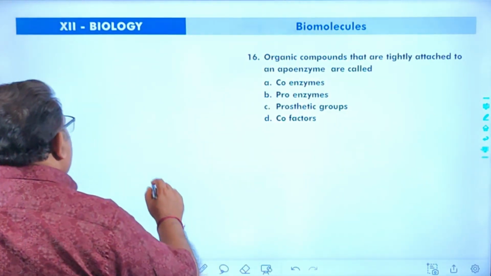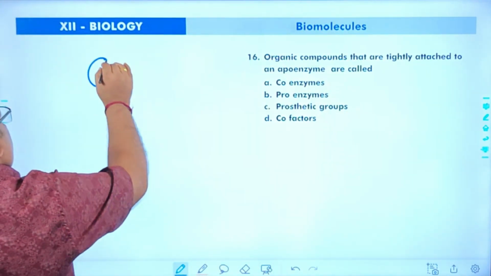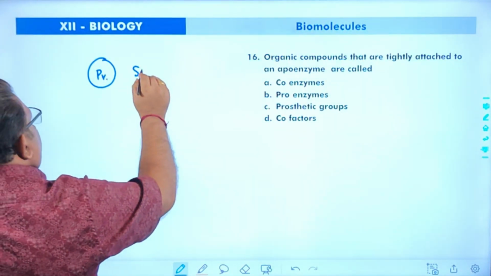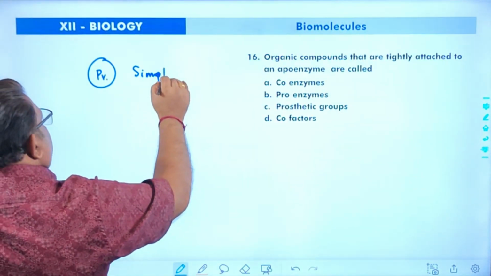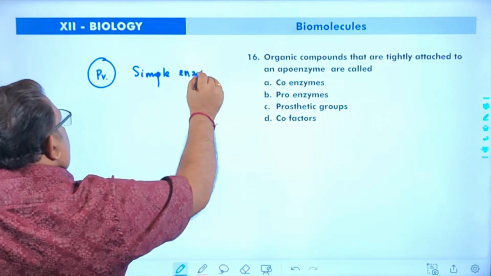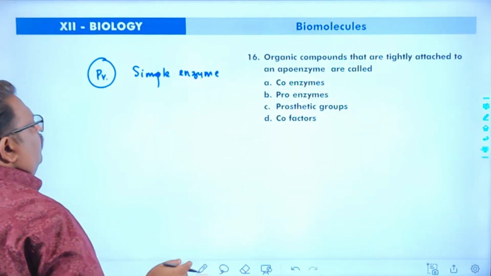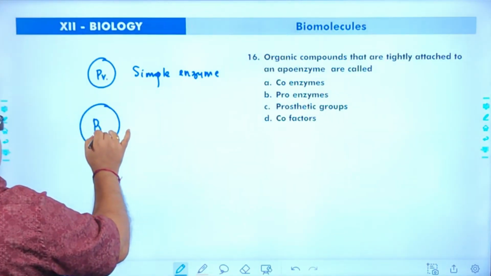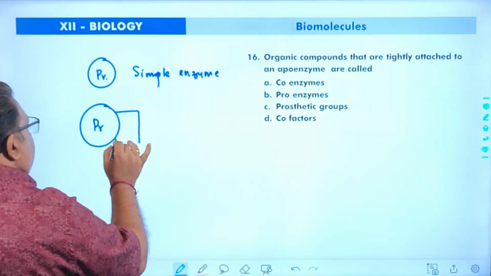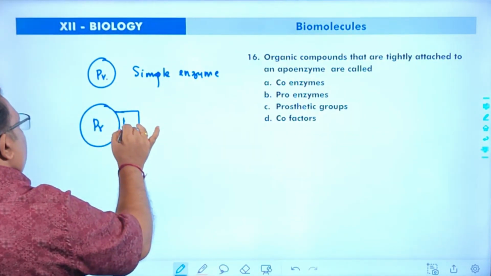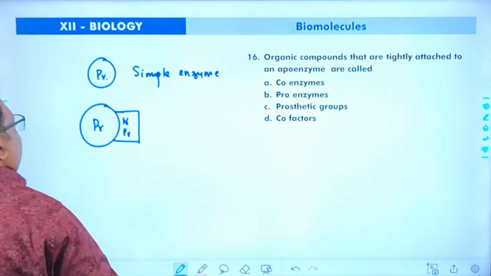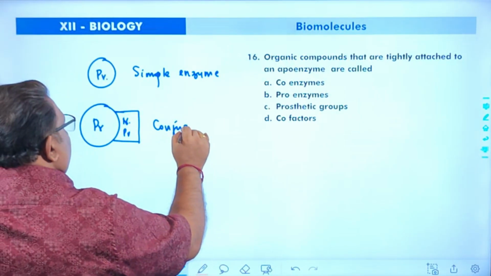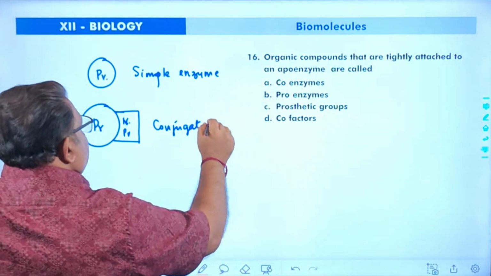So there are two types of enzyme. In one enzyme, only protein part is there. That kind of enzyme is called simple enzyme. The simple enzyme comprises of only protein part. In some other enzyme, a protein part will be there. In addition to protein part, a non-protein part also is there. So that enzyme is called conjugated enzyme.